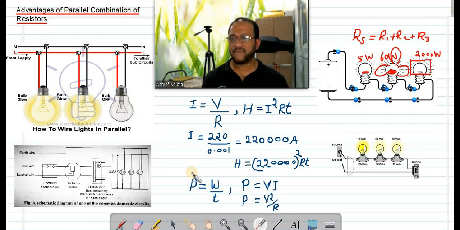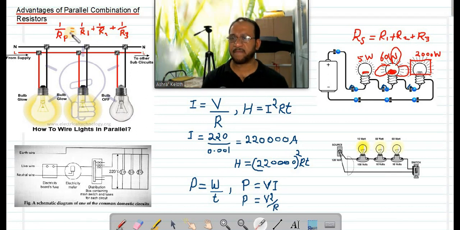Okay, but if resistors are connected in parallel, like this in parallel, then what is the equation for total resistance in parallel combination? If Rp is the equivalent resistance of the parallel combination, 1 by Rp is equal to 1 by R1 plus 1 by R2 plus 1 by R3. If you calculate the total resistance by this equation, 1 by Rp equals 1 by R1 plus 1 by R2 plus 1 by R3.